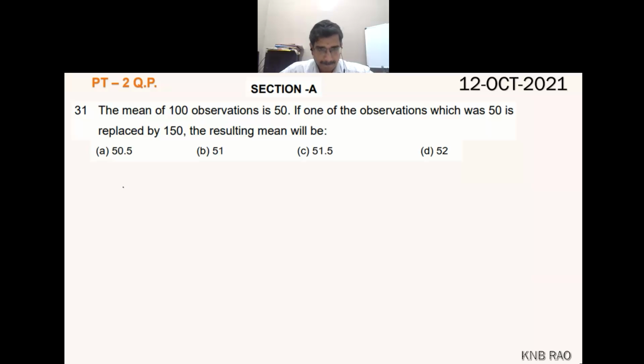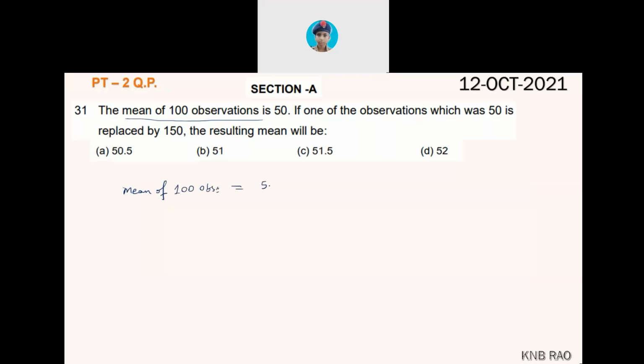Sir, 100 is increased, so total observations are 100. No, not 100 increased. It was 50, it is replaced by 150. Then the difference will be 100, sir. The 100 observations are not increased. The value of one observation is increased by 100. Yes, correct.